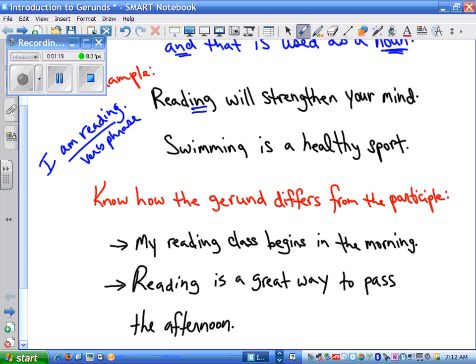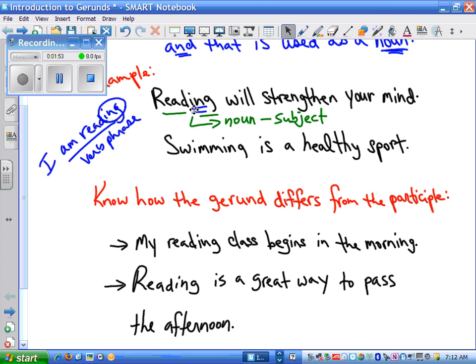So that ing is part of a verb phrase. It's showing continuous tense. I am reading. Right? But here, the function of reading is that of a noun. And this noun serves as the subject of my sentence. This is what my sentence is about. So what a great sentence. It's about reading. Right? Reading will strengthen your mind.